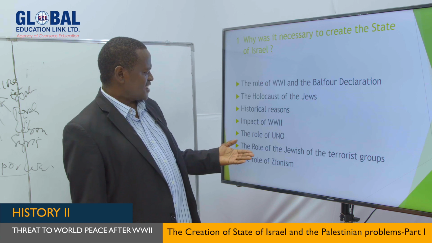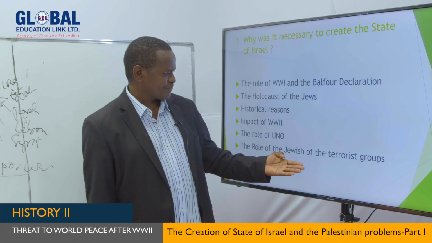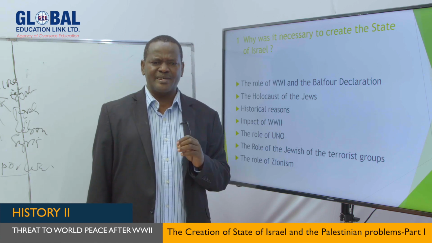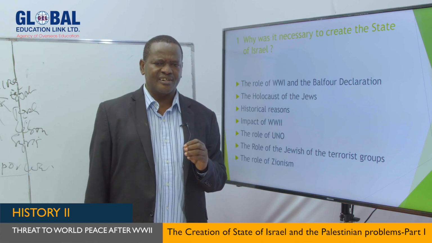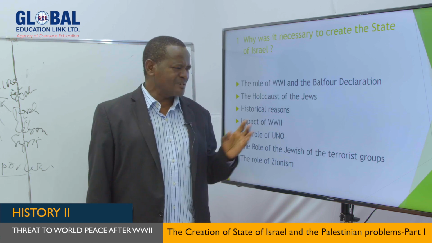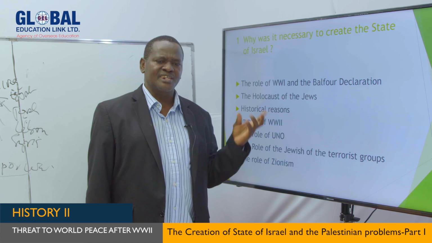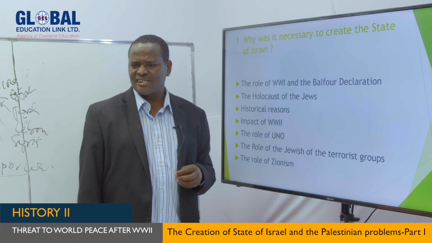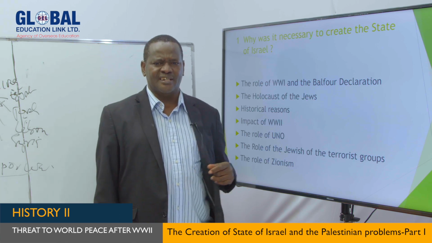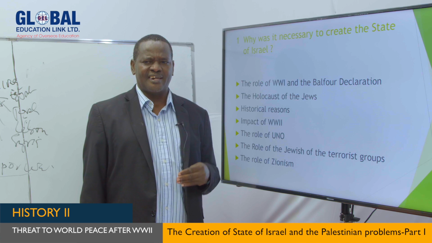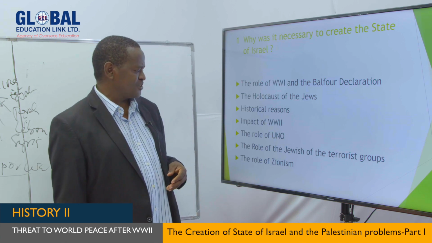My dear students, another point is the role of the Jewish terroristic groups. The Jews had established terroristic groups, like we mentioned, Irgun and Haganah. Especially these two, they were attacking the British. We saw, for instance, in our lesson, how they attacked the King David Hotel in Jerusalem, where 91 people were killed. So that was a way of forcing the British to move out of Palestine, so they can come and establish their new home.